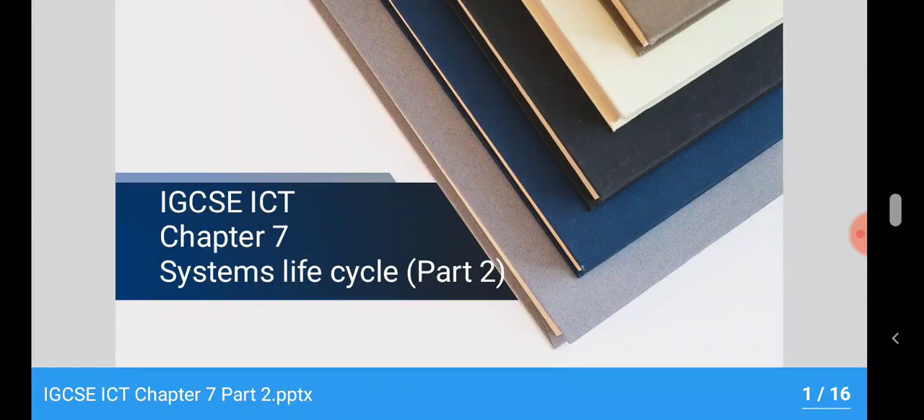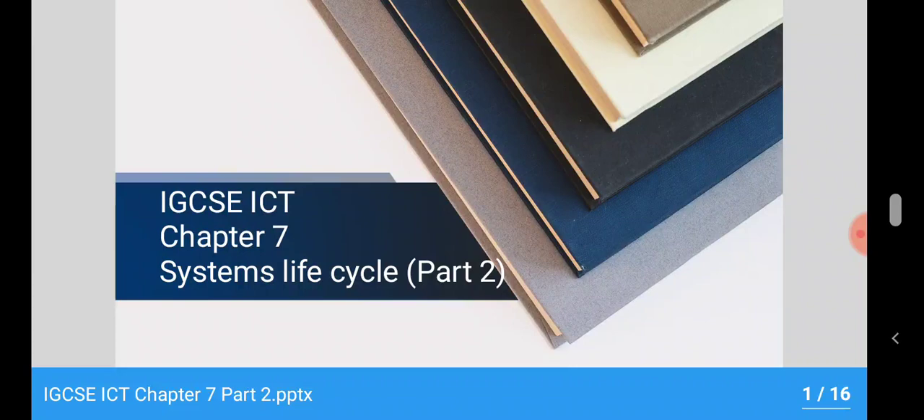So the first stage was analysis. As earlier I described in part 1, analysis is nothing but fact finding or data collection: if you are upgrading a system, what kind of upgrade you require, and what the requirements are for the new system if you are going for a new one.